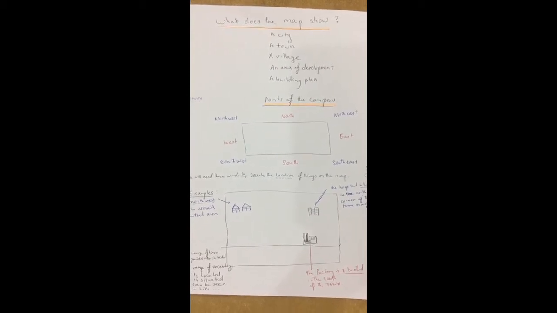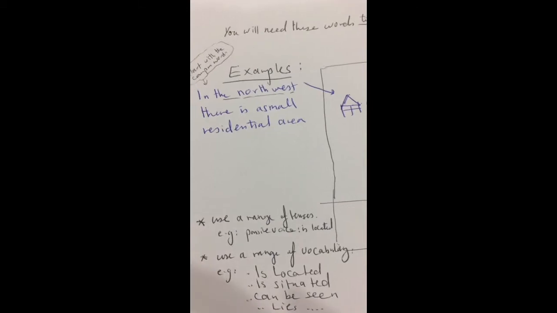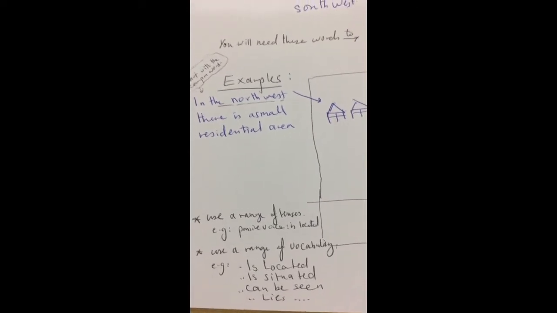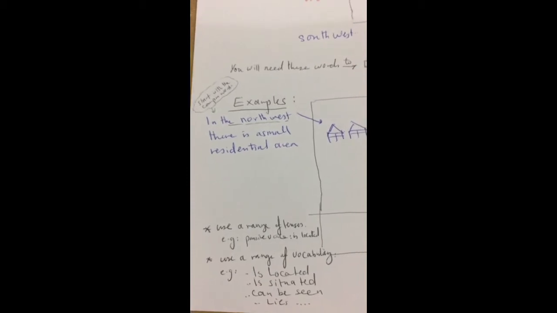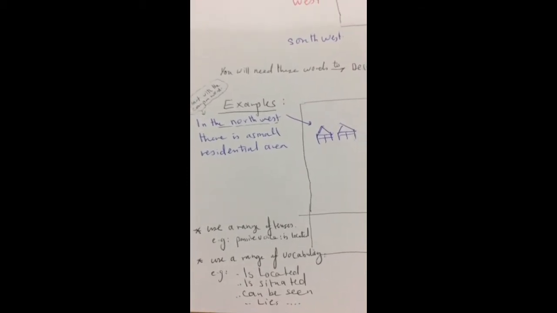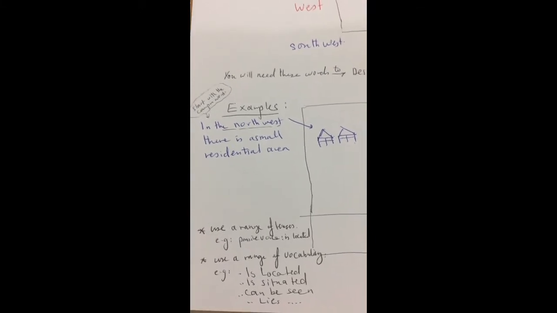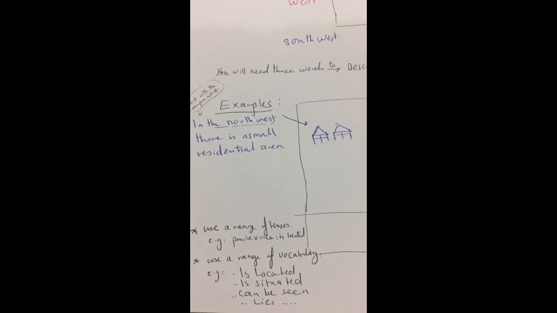Remember to use a range of tenses. We need to use, like, "is located", "is situated", and also use a range of vocabulary: "is located", "is situated", "can be seen", "lies", like this.